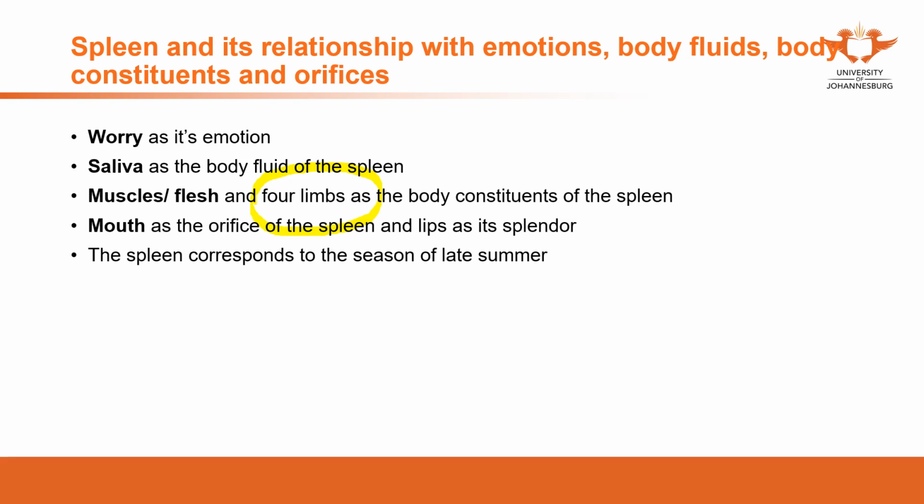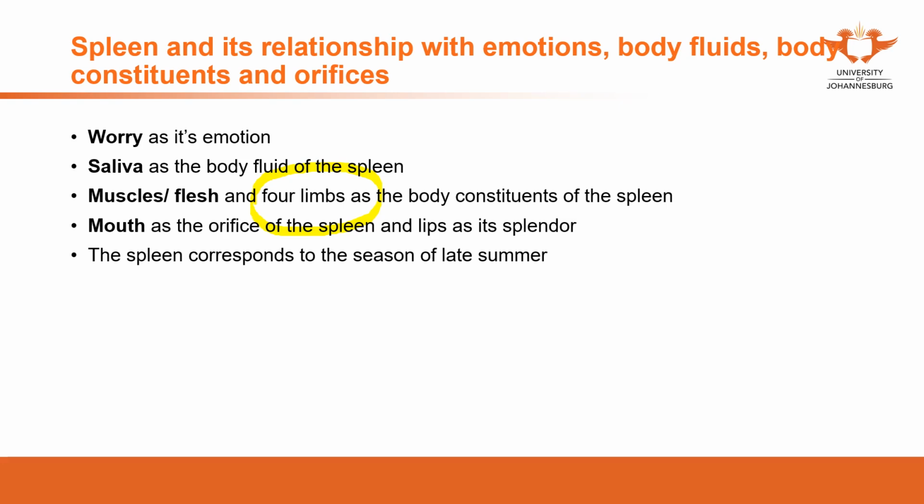That's one of the medical conditions. So as you can see, these come from disorders of the muscles. In this kind of medical condition, we also focus on the spleen. The reason is because the muscles and flesh and the four limbs are considered as the body constituents of the spleen.